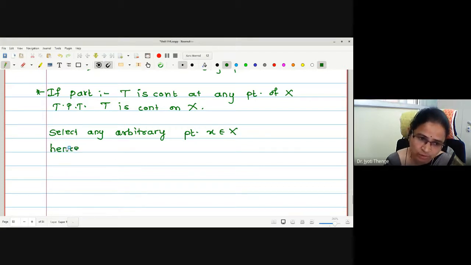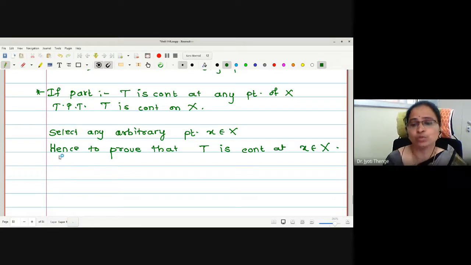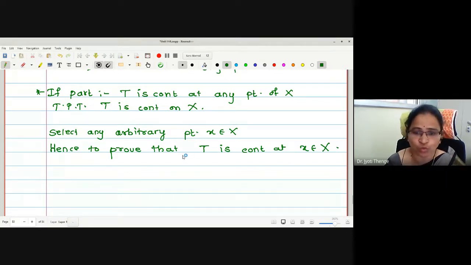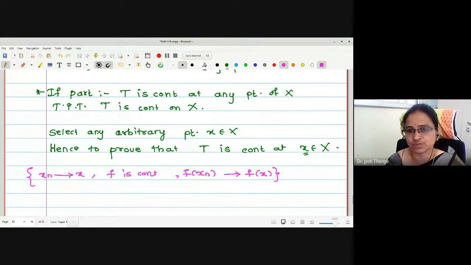Hence, to prove that, hence what to prove? That T is continuous at this arbitrary point, right? Now to prove this continuity, what I will do, I will assume one convergent sequence converging to this point x. Say xn is my sequence convergent to x. To prove continuity, what I have to show? How we were showing continuity, if xn tends to x and if f is continuous, how we were writing? f of xn converges to f of x. This point we were going to use.